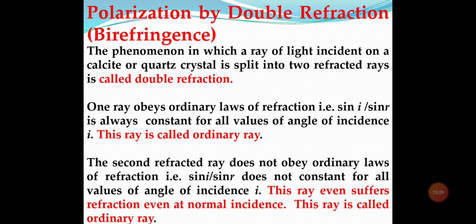Okay. So we can say how polarization by double refraction could be produced. The phenomenon in which a ray of light incident on a calcite crystal or a quartz crystal is split into two refracted rays is called double refraction. One ray obeys the ordinary laws of refraction, sin i by sin r is always constant for all values of angle of incidence. This is known as the ordinary ray. And the second refracted ray, which does not obey the ordinary laws of refraction, is called the extraordinary ray.